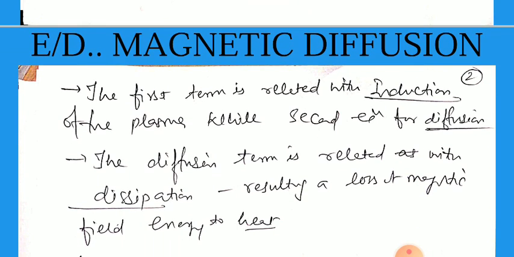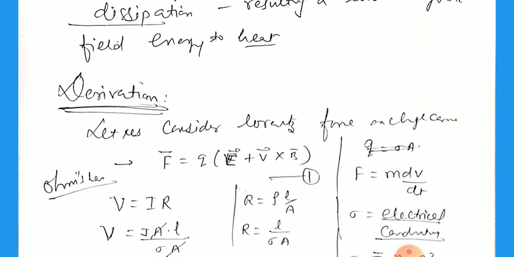The diffusion term is related to dissipation, that is the loss of energy, resulting in a loss of magnetic field energy to heat. Due to the diffusion, there may be loss of energy in the form of heat, because there are collisions. Now the derivation of it: let us consider the Lorentz force. We know very well that F equals q (E plus v cross B), because this is the electromagnetic Lorentz force when both electric and magnetic fields are present.